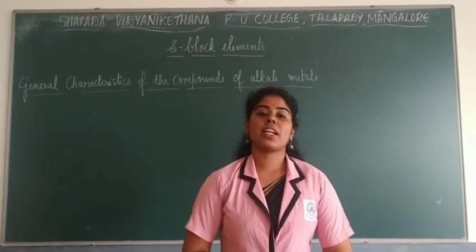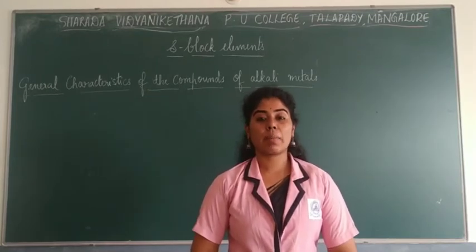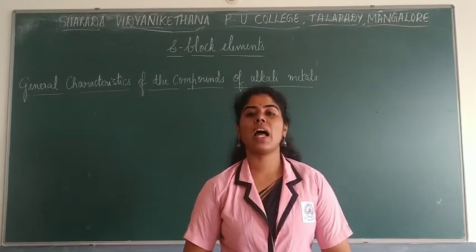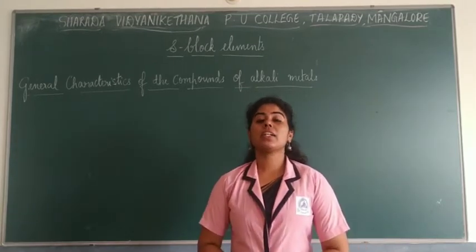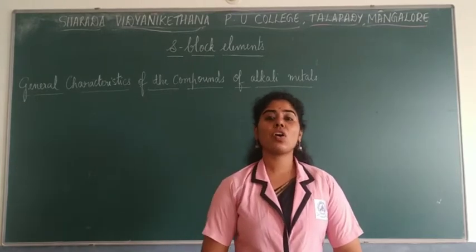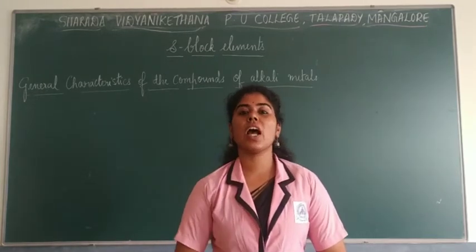So we are in the chapter S block elements, wherein we are talking about the characteristics of the compounds formed by the alkali metals. Now the alkali metals are the first group elements, which are said to be highly reactive because of one electron which is present in the outermost shell.